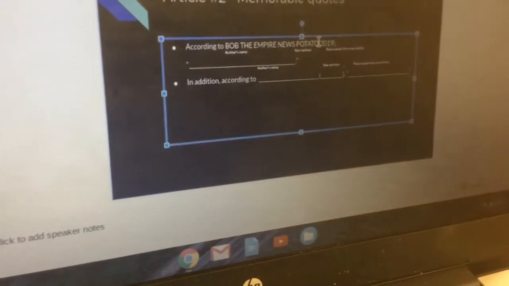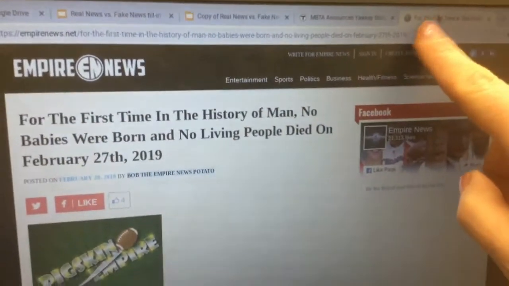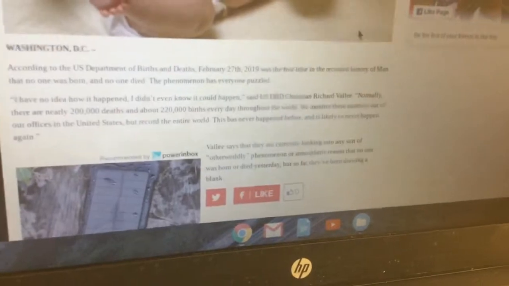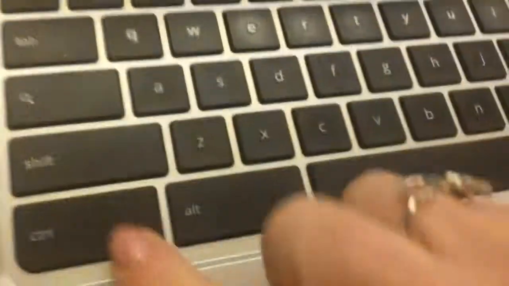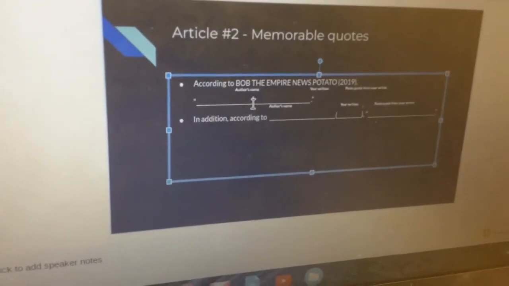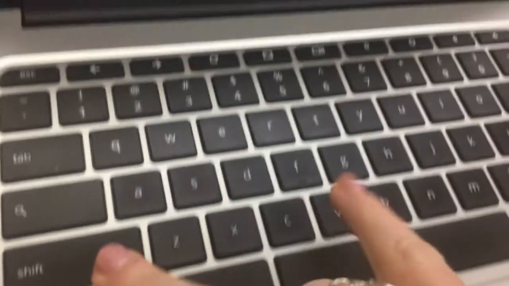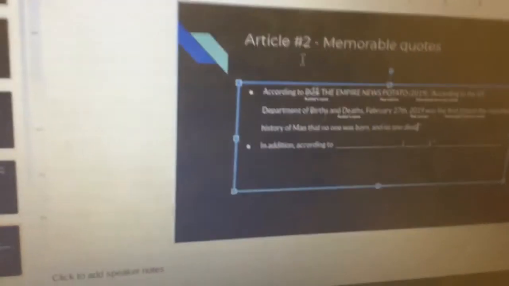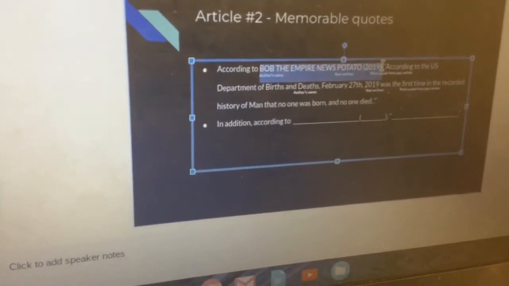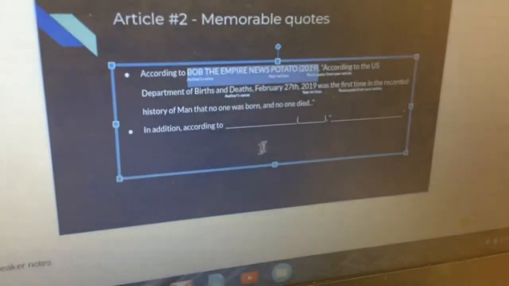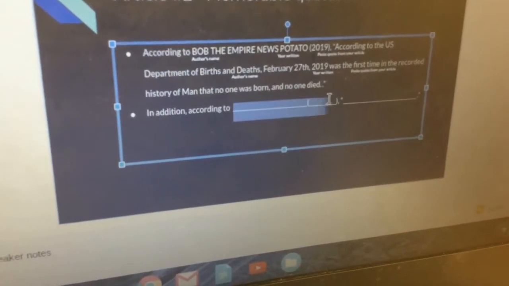And then from here, you're going to click back over to the article, and you're going to find a sentence. So you're just going to click and drag to highlight, and then hit Control C on your keyboard. And then you're going to click back over to your work, and then double click in between the quotation marks and hit Control Shift V on your keyboard. Then from here, you're going to click and drag to highlight the author's name again, so in the year right here. And then we're going to click and drag right here just until right before the comma, and then hit Control Shift V on your keyboard.